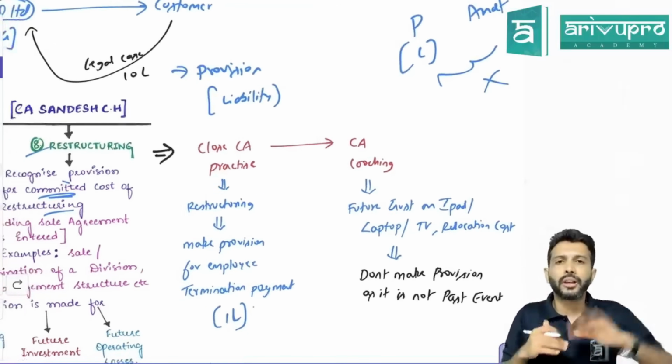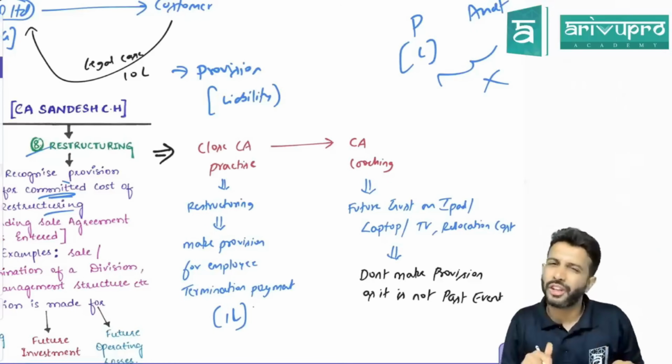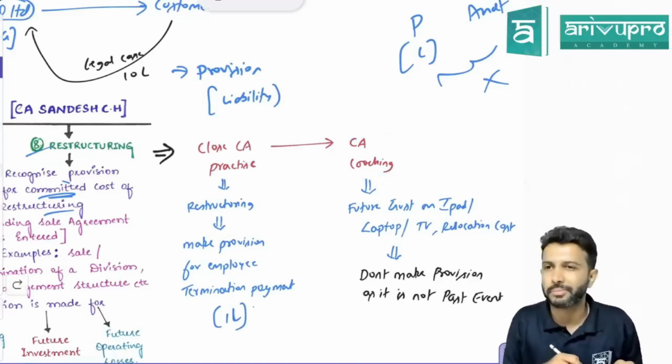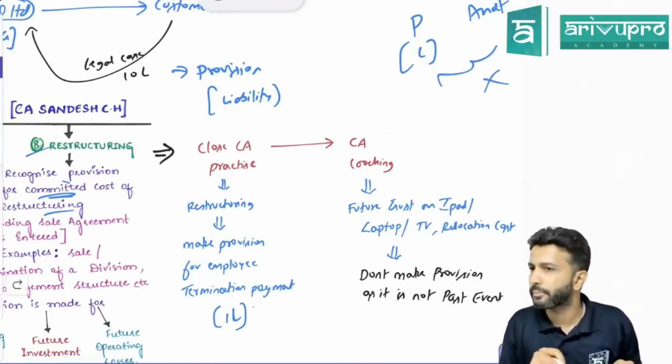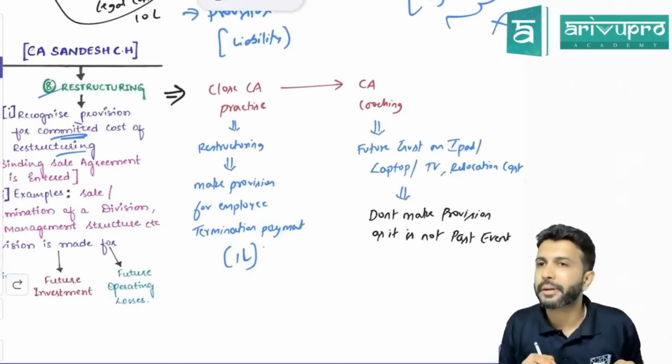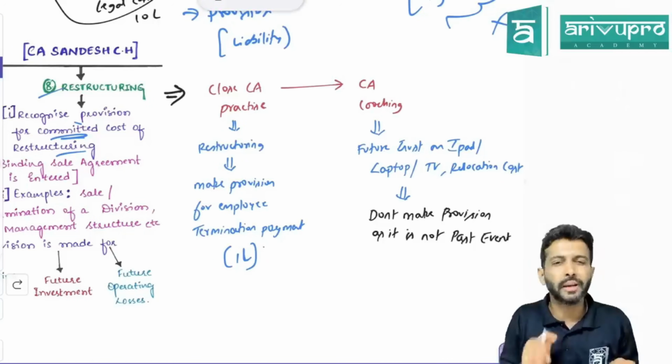So when will you make it? I called that employee and told him, I'm closing down my CA practice now. I'm planning to start CA coaching. Like this, I communicated to him. And I told him that I'll give you some payment. Don't worry, I will not send you empty handed.